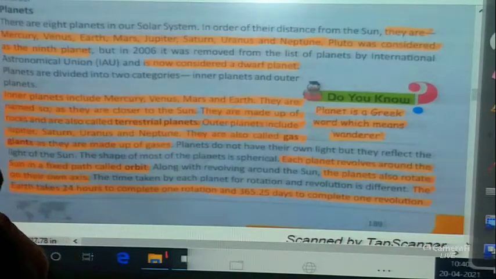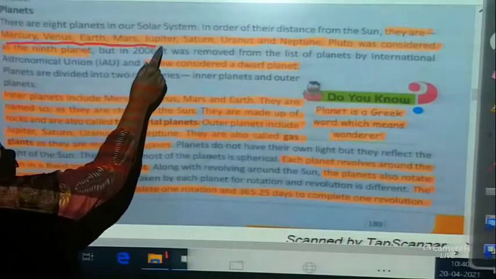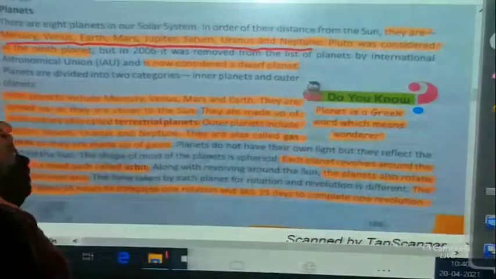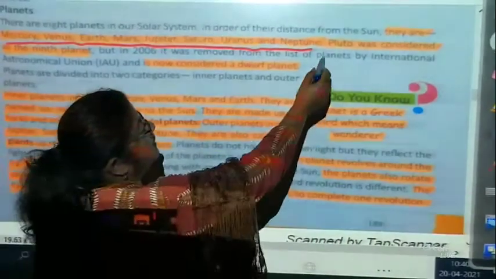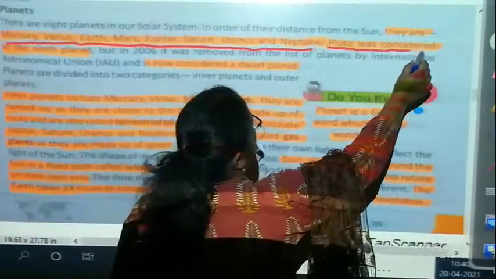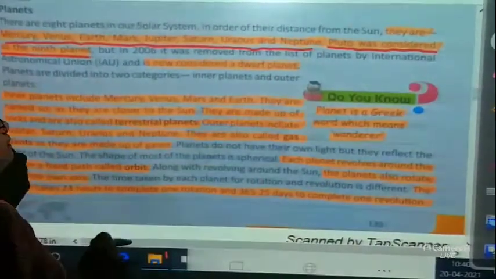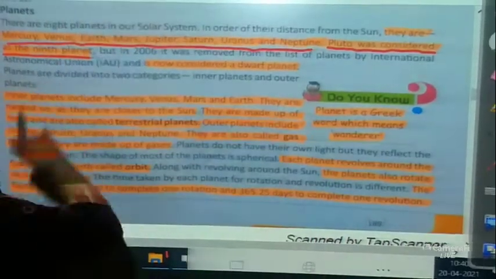They are Mercury, Venus, Earth, Mars, Jupiter, Saturn, Uranus and Neptune. These are the 8 planets, and Pluto was considered to be the 9th planet, but it is now considered to be a dwarf planet.